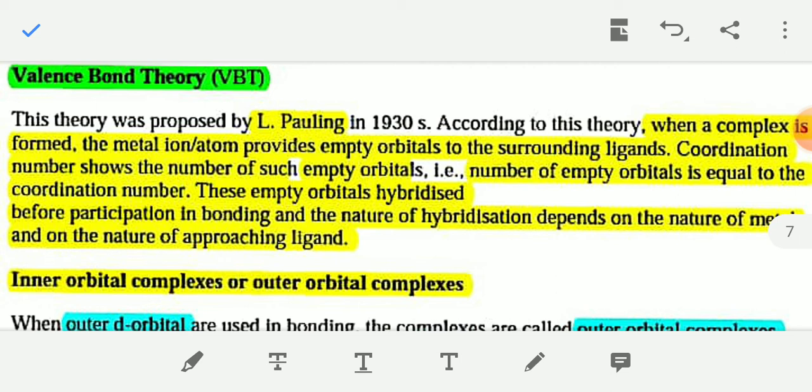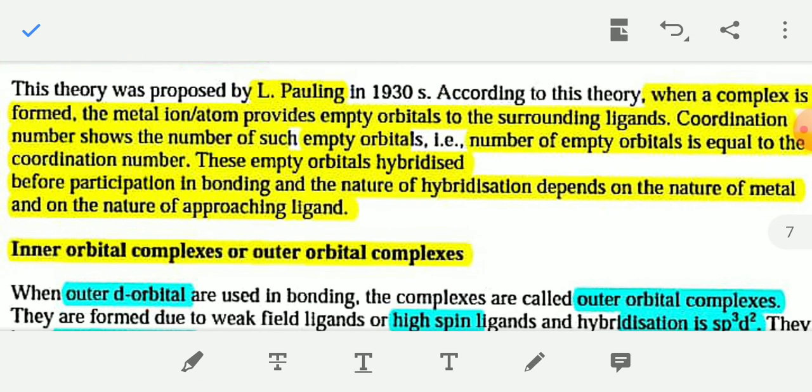These empty orbitals hybridize before participation in bonding, and the nature of hybridization depends on the nature of the metal and on the nature of the approaching ligands. So according to valence bond theory, during formation of a coordination complex, the central metal atom first forms hybridized orbitals by mixing the energy of atomic orbitals.